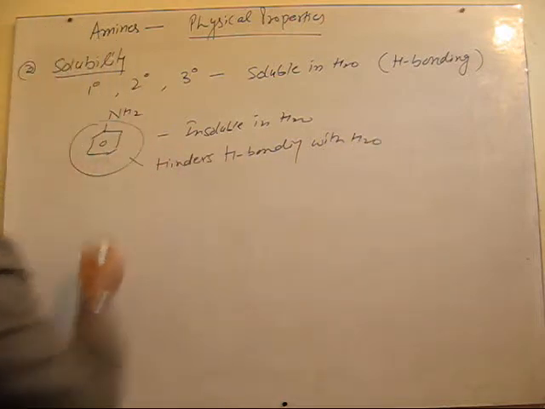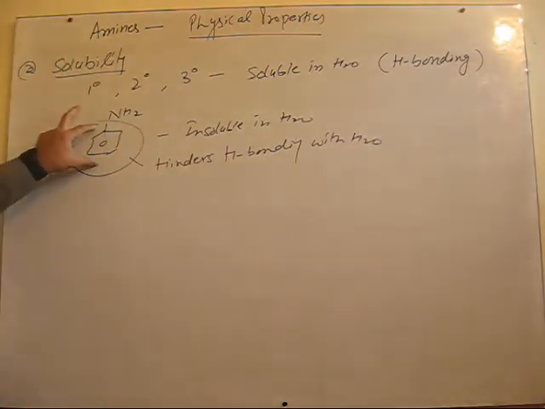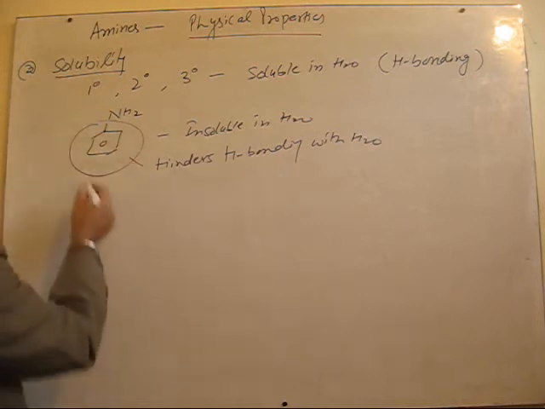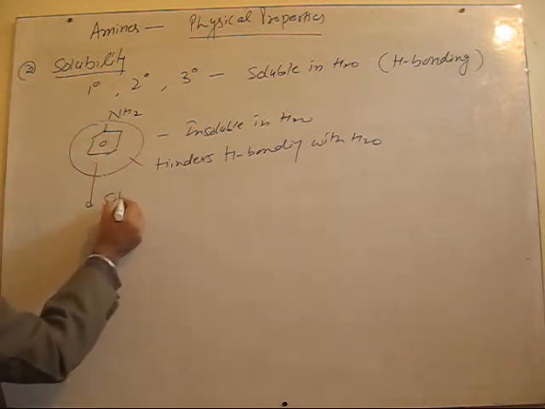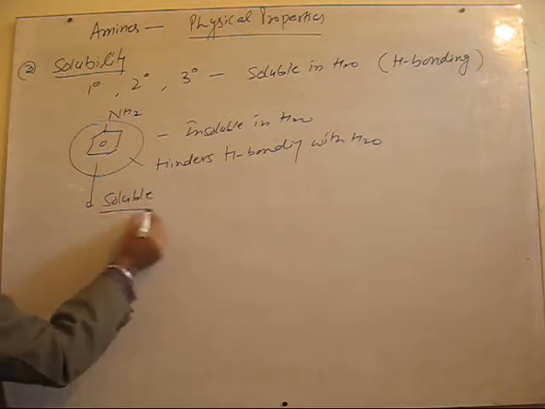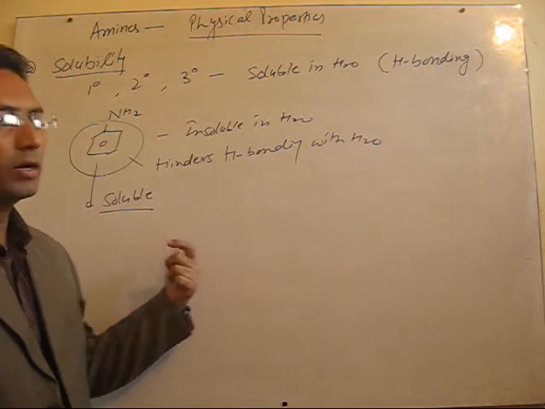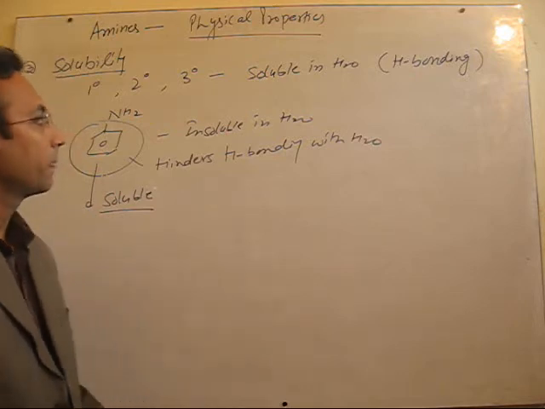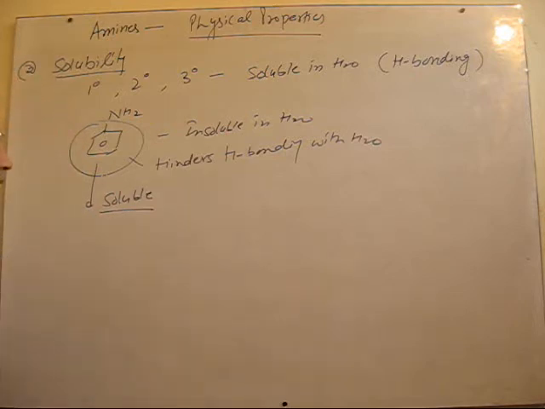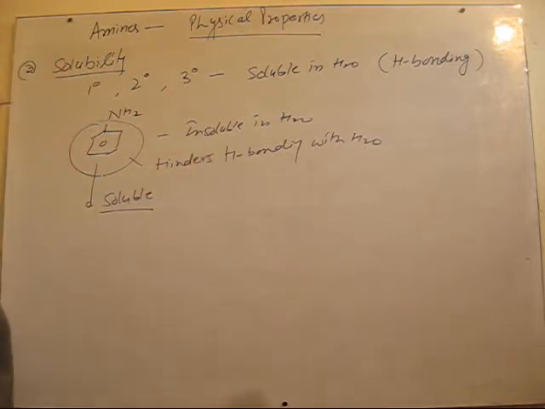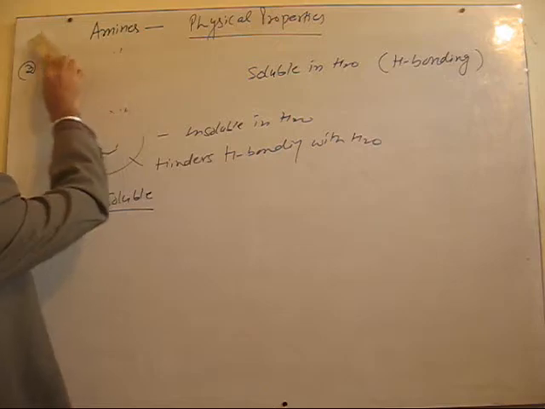As a result, the compound is not soluble in water, but aniline is found to be soluble in organic solvents, for example, carbon tetrachloride, chloroform, ethers, etc. So it is soluble in organic solvents, but not in water. So this is regarding the solubility of amines.